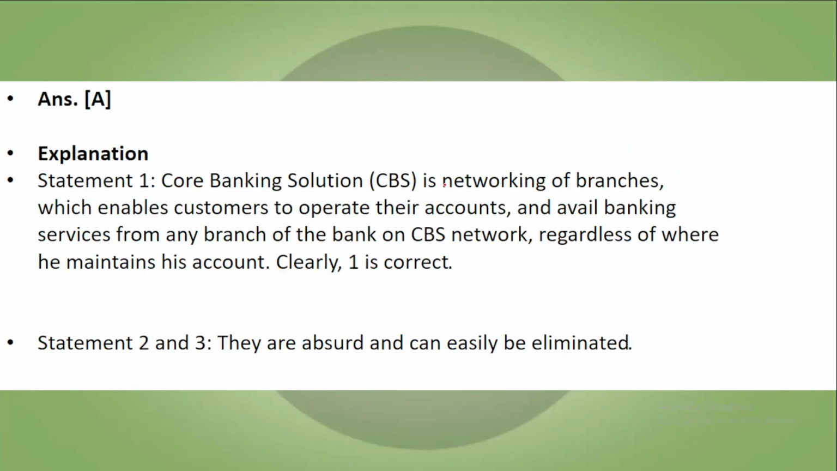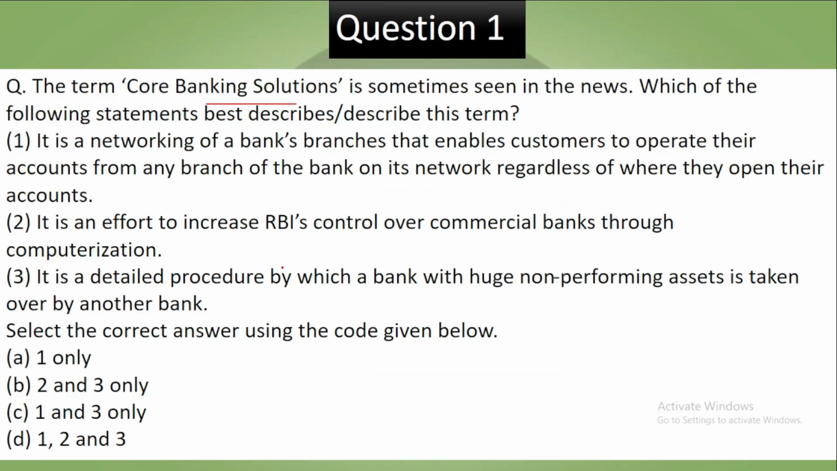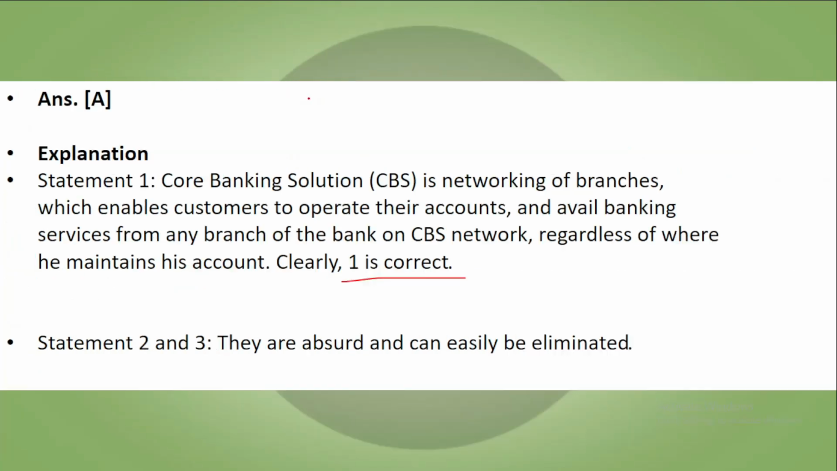Statement first. Core banking solution is networking of branches which enable customers to operate their accounts and avail banking services from any branch on the bank CBS network regardless of where he maintains his account. So first is correct and these two statements are absurd. For example, TREDS is the platform for security regulation. It is used for share market and core banking solutions is used for banking.